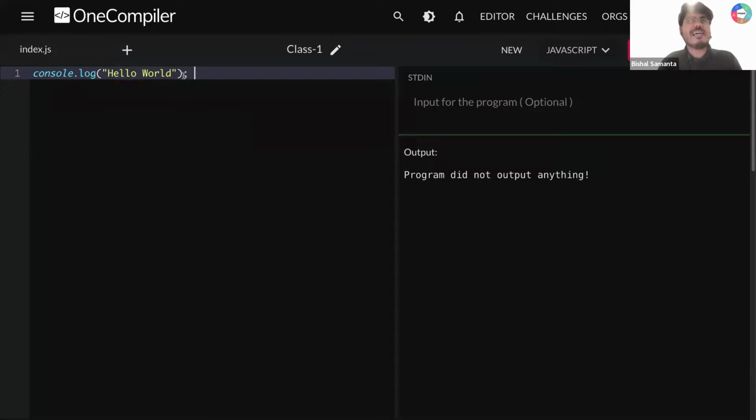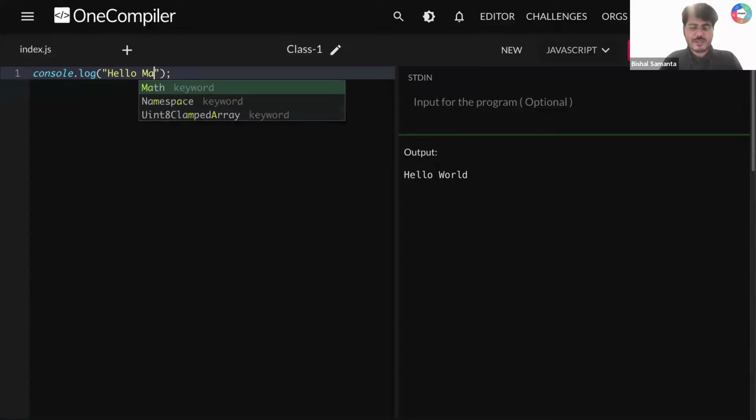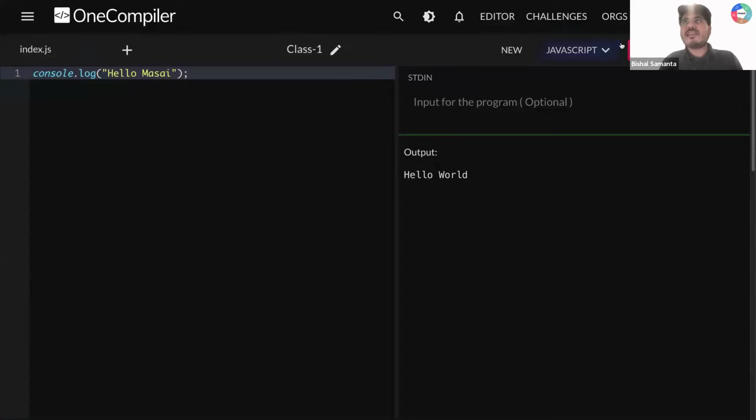Okay. So now let's say I'm running this. How to run? I'm going to click on this run button. If I click, can you quickly confirm what we are getting? Hello world. Okay. So let's say I'm changing this hello world to hello Masai. Now if I run this, can you quickly confirm everyone, what am I getting? I'm getting hello Masai.